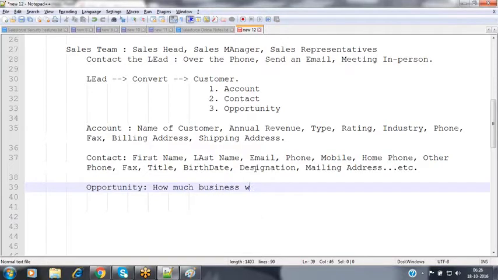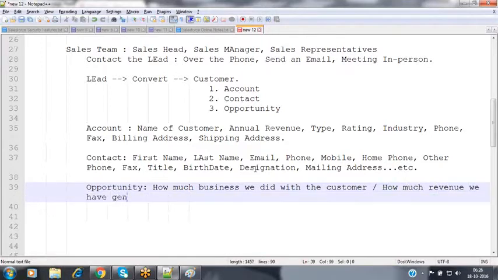How much business we did with the customer. Nothing but which describes how much revenue we have generated. That is how much revenue we have generated from the customer. Suppose, for example, I went to the supermarket, assume Reliance Fresh. I went to the supermarket, today morning I have purchased some vegetables.